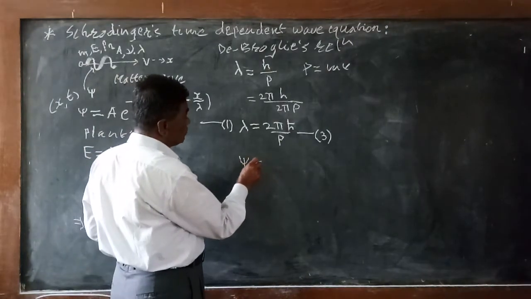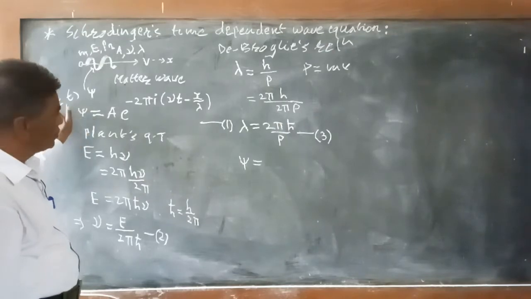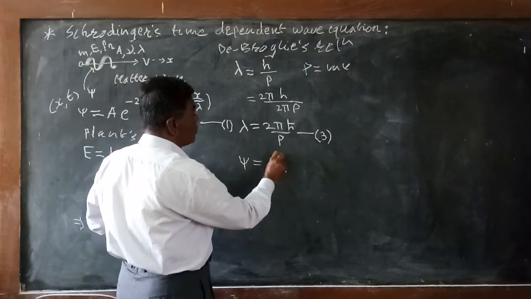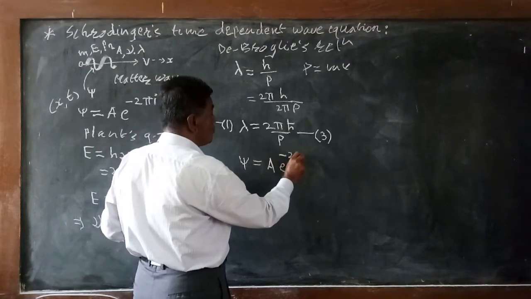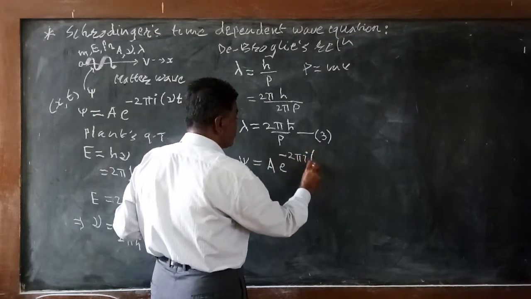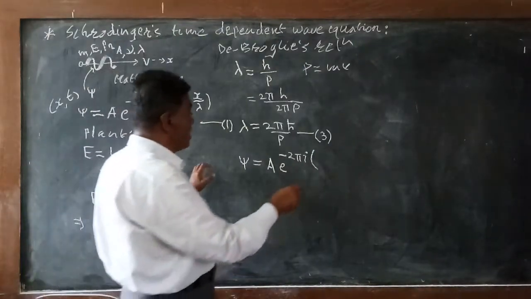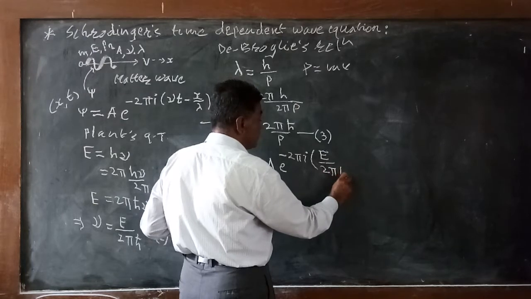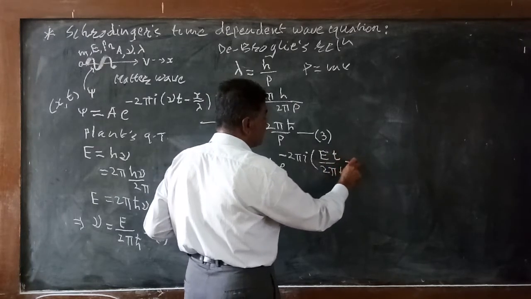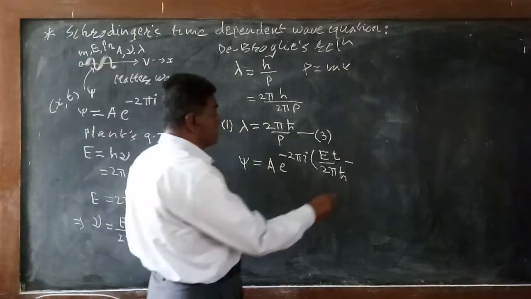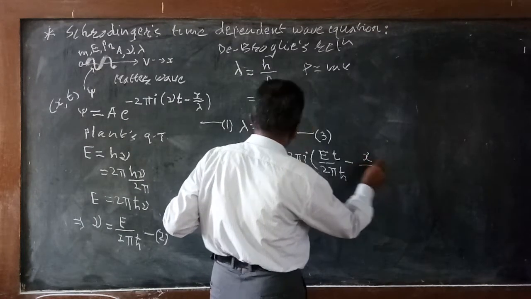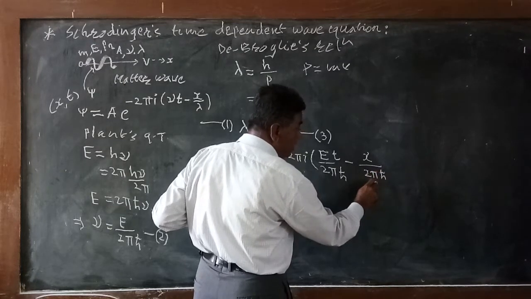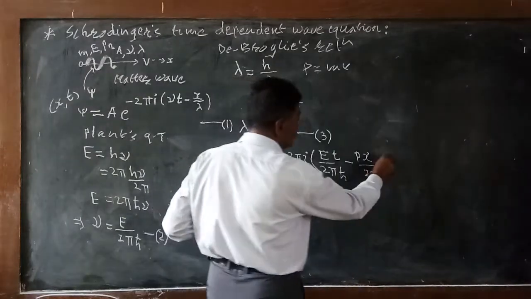So ψ = A e to the power minus 2πi, in brackets, ν t replaced by E divided by 2πħ times t, minus x divided by λ, where the value of λ is 2πħ divided by p, so p goes to the numerator. So we get this equation.